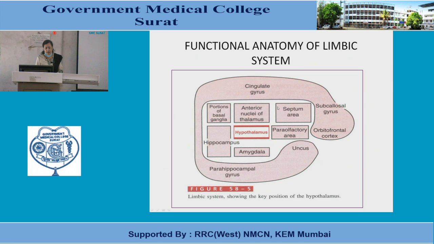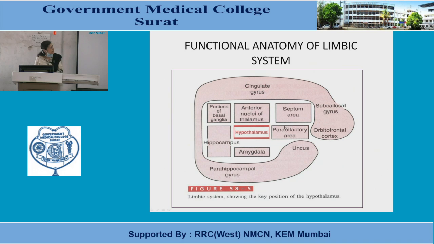This ring surrounds some subcortical structures. In the center of the subcortical structures there is the hypothalamus, and other structures included are the para-olfactory area, septum area, anterior nucleus of thalamus, some portion of basal ganglia, hippocampus and amygdala.